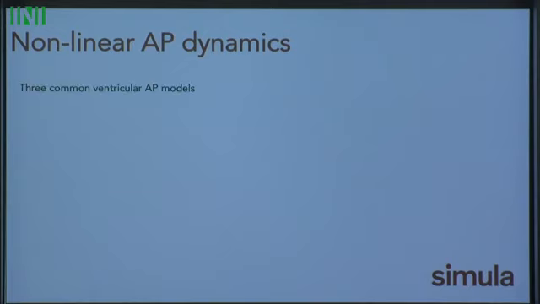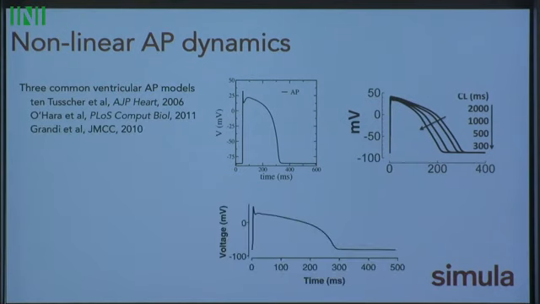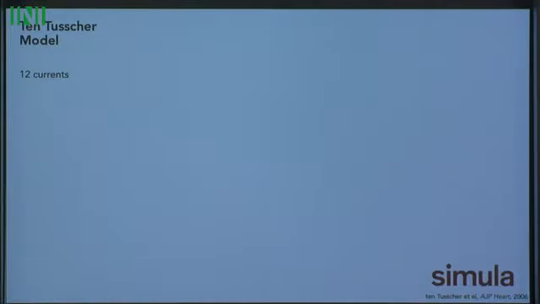So what we did is we did this for three common ventricular action potential models. We looked at the ten Tusscher model, the O'Hara model, and the Grandi model. We ran the simulations, built these into current matrices, did the SVD, found the singular values and the singular vectors, and then proceeded to test these nonlinear systems along these perturbation vectors to see what happened. If we think about the ten Tusscher model, it has 12 currents. Our SVD gives 12 singular values with their corresponding singular vectors.